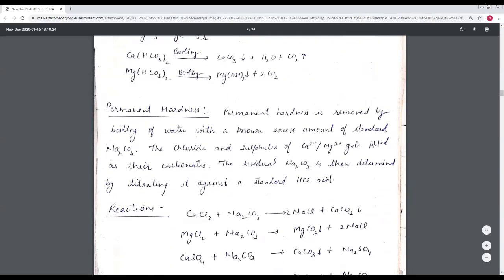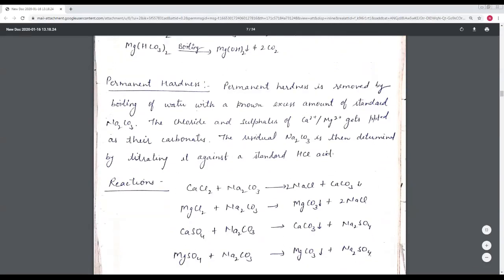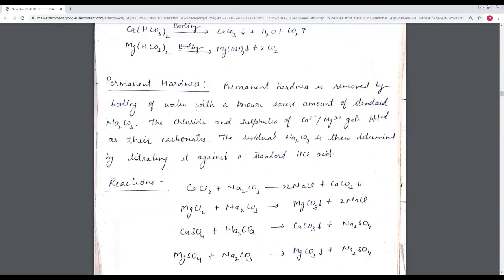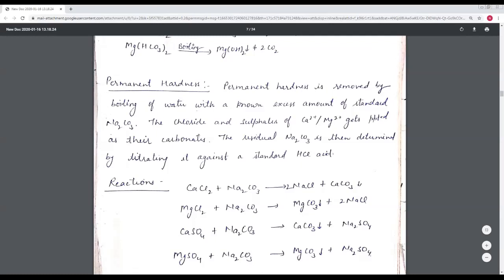Now we come to the topic of permanent hardness. What is permanent hardness? The permanent hardness is due to the presence of chloride and sulfate ions. In the previous lecture, we already discussed that the permanent hardness is due to the presence of chlorides and sulfates of sodium, calcium or magnesium. So these chlorides and sulfates of calcium and magnesium get precipitated as their carbonates. The residual sodium carbonate is then determined by titrating it against a standard HCl, that is, hydrochloric acid.